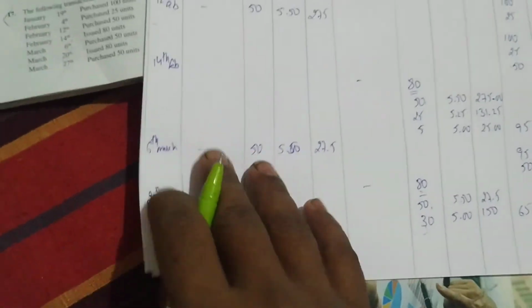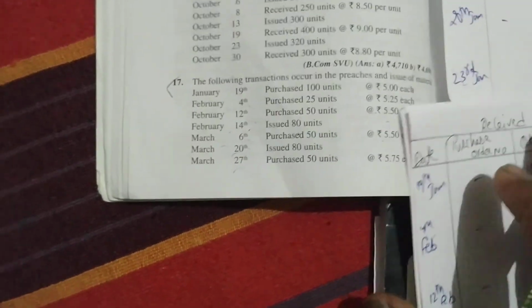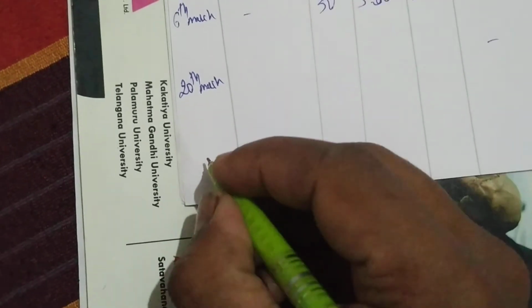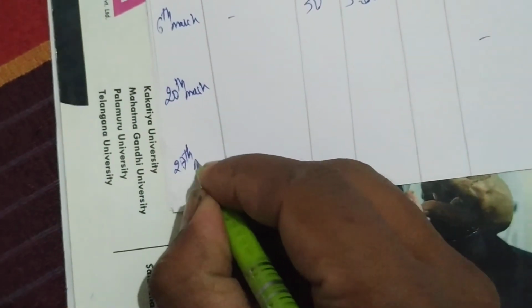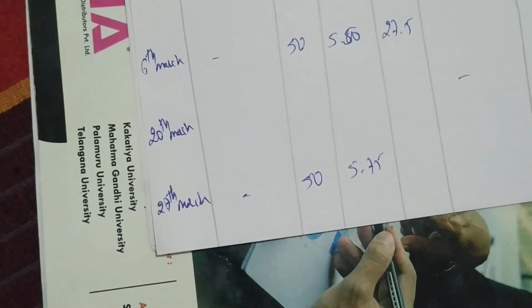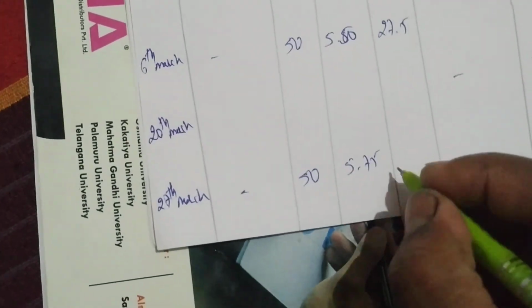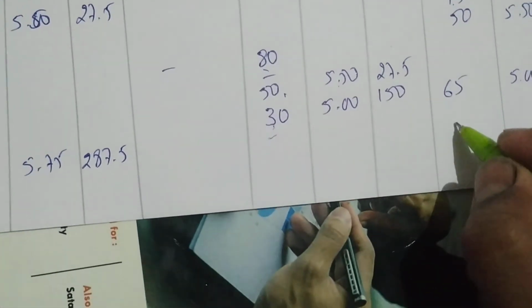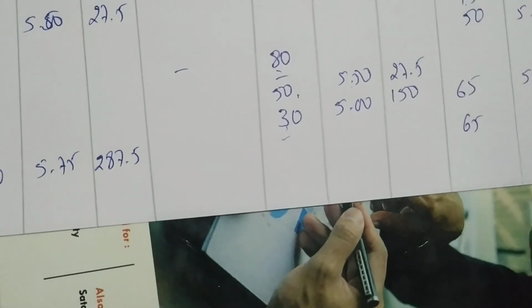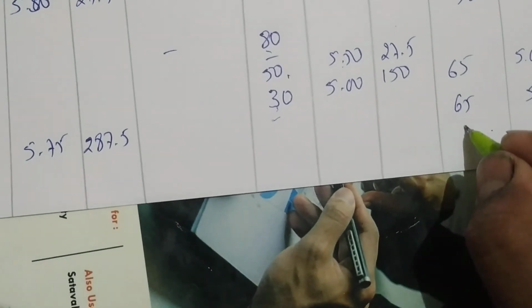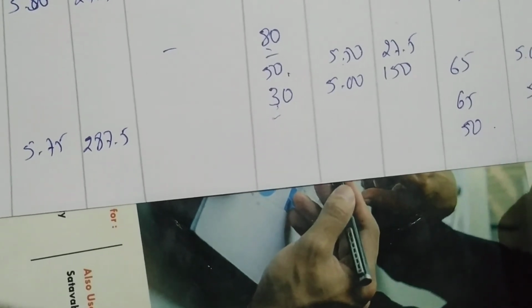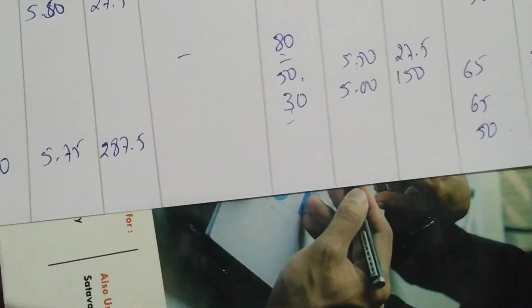Done. Let's go. Last is what? March 27th. What have we done on March 27th? We purchased 50 units. On 27th March we purchased, no purchase order number, 50 units at 5.75. So 50 into 5.75 we are getting 287.5. So in the balance, first the 65 at 5 rupees, 325, and the next 50 units at rupees 5.75, 287.5. Okay, done. So we have done all the transactions.